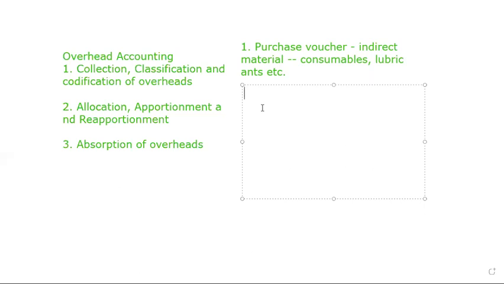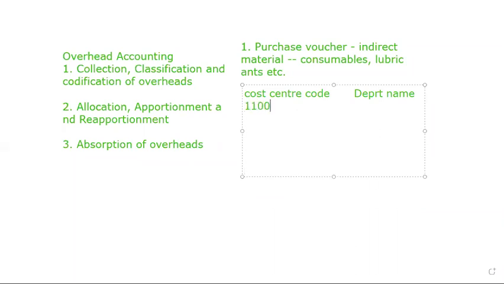A cost center code is given, along with the department name. For example, the first cost center code is 11000001, which is the turning department. Then 12001 and 12011.